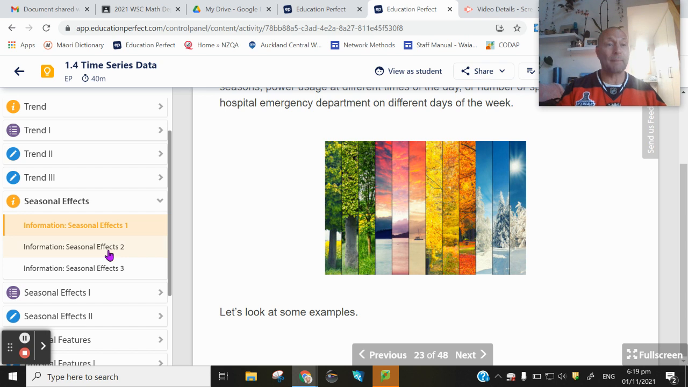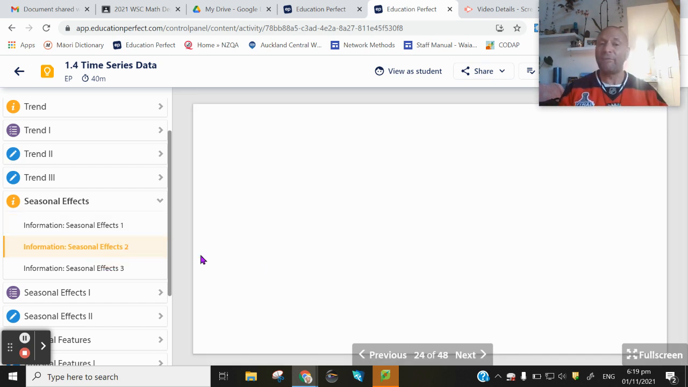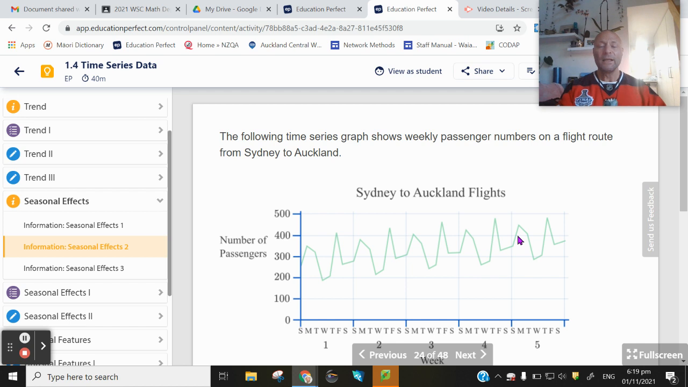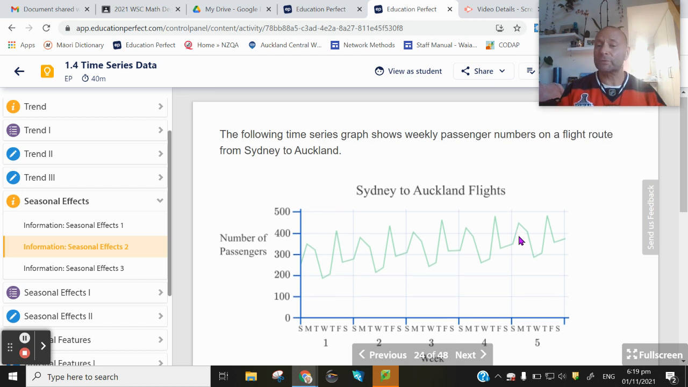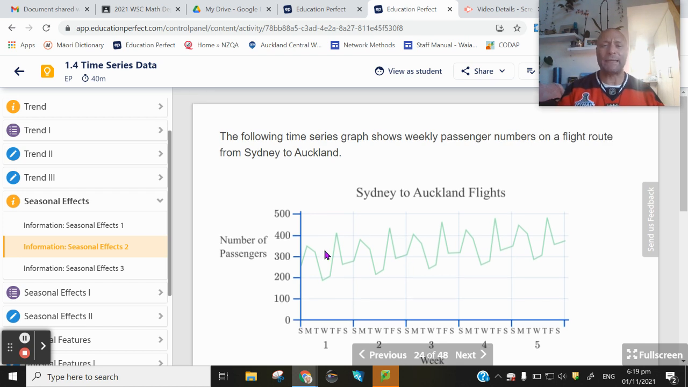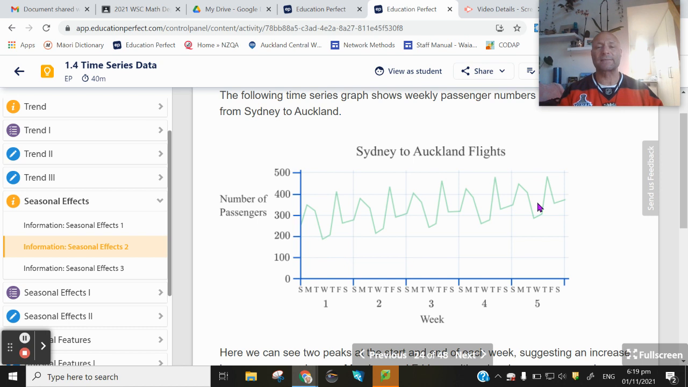Let's look at some examples of seasonal effect. So the following time series, talking about what we already know around trend, we see from the beginning to the end an increasing trend of Sydney to Auckland flights. Now looking along week 1, week 2, week 3, week 4, and week 5, so here's Monday, Tuesday, Wednesday, Thursday, Friday, Saturday, Sunday.